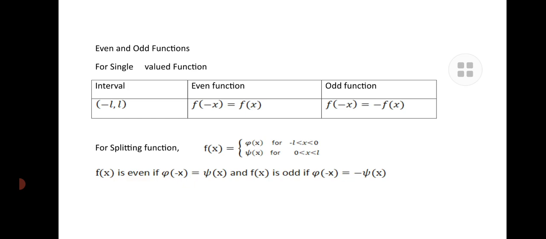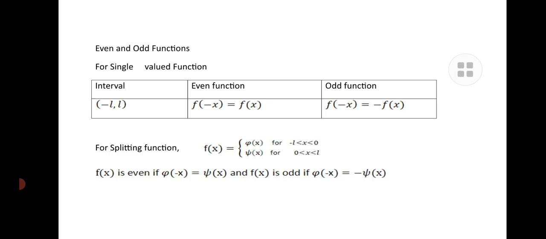If we come to the even and odd function, for a single valued function in the interval minus L, L, the even function we can define as f of minus x equal to f of x. For the odd function, f of minus x is equal to minus f of x.